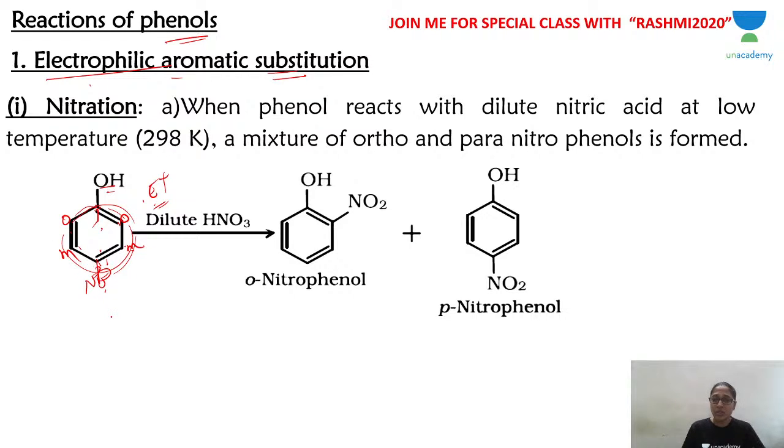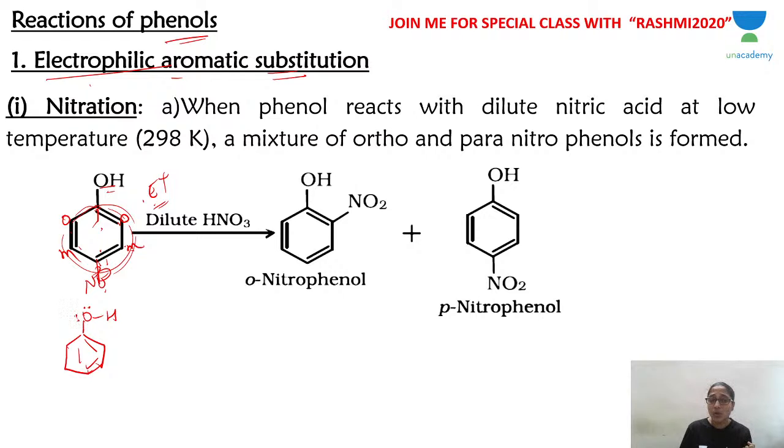Now, where is the substitution taking place? Okay, now OH group, the oxygen atom, let me show you here. This is the benzene ring. Oxygen has 2 lone pairs of electrons, and benzene is electron rich. Why? Because it has 3 pairs of pi electrons. 6 pi electrons are present above and below the plane of this molecule. This is electron rich, but the OH is also an electron withdrawing group.